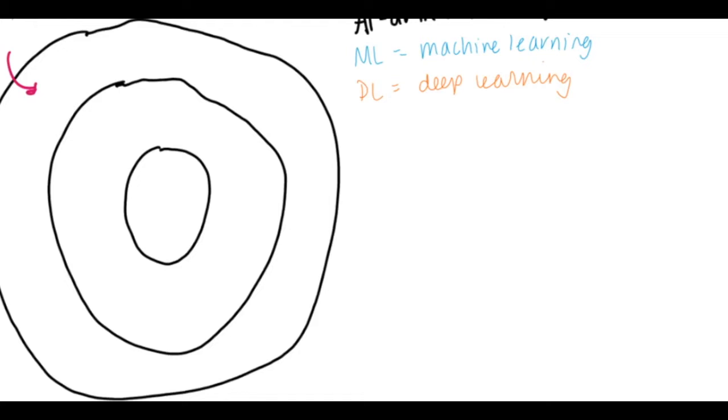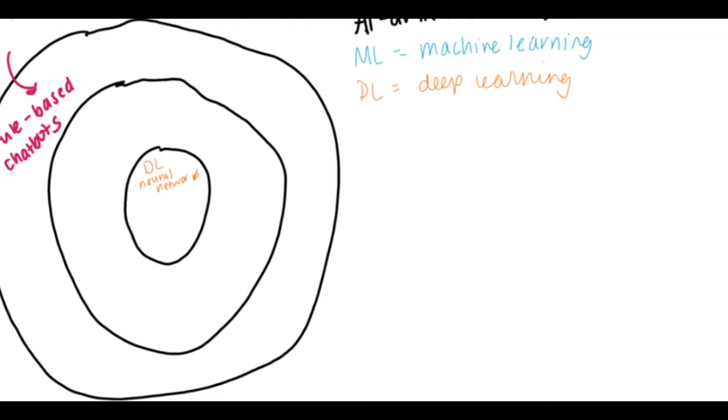mimic humans. But there is a huge difference between the complexities of different AI algorithms. Some are super simple, like rule-based chatbots. I'll explain what those are later, but I'm going to put those in the AI only category. Others, like neural networks that can detect faces, are super advanced. I'll explain what those are later in the video as well. But that would go in the deep learning category. That's where our next distinction comes in.